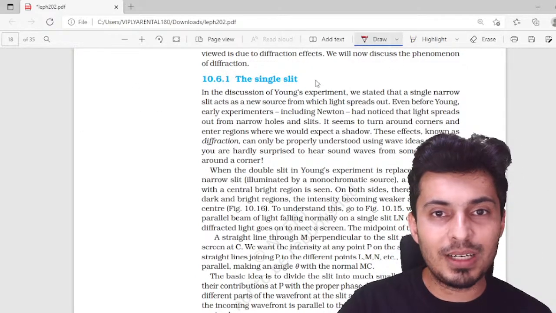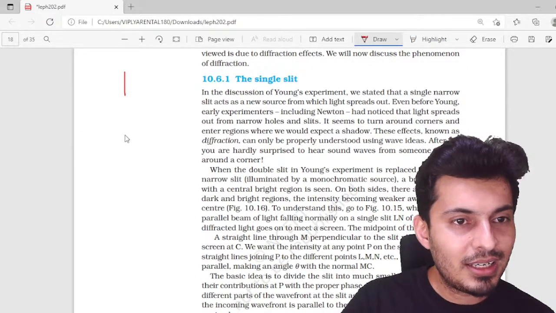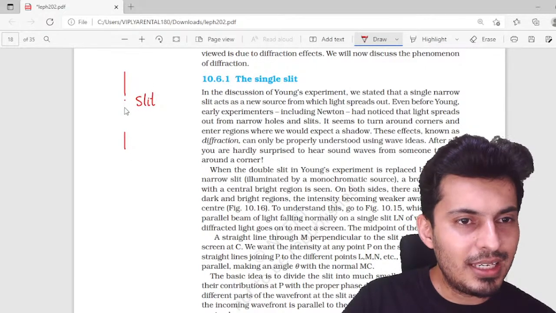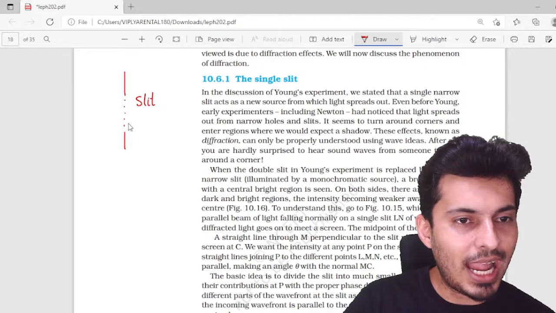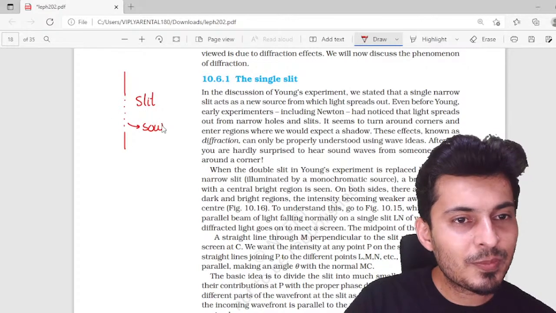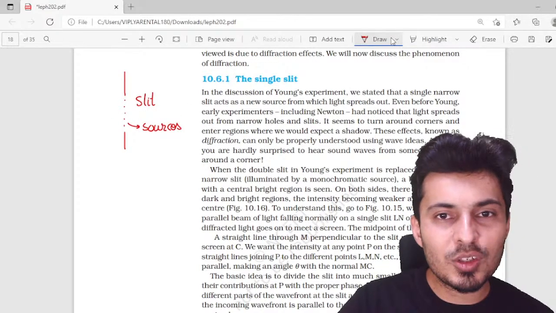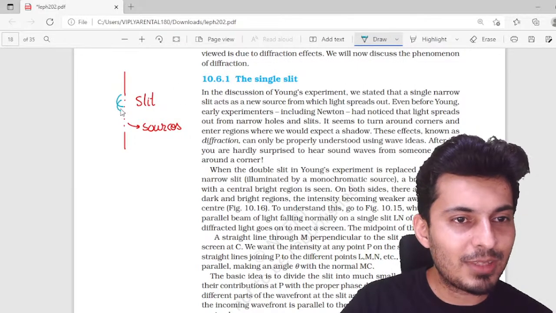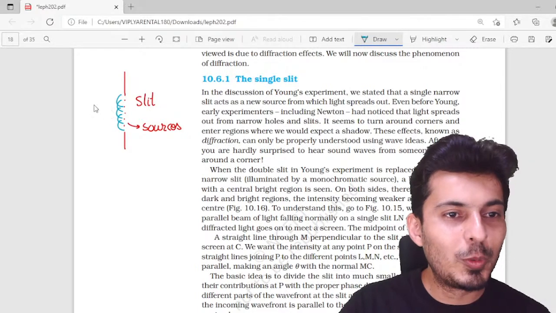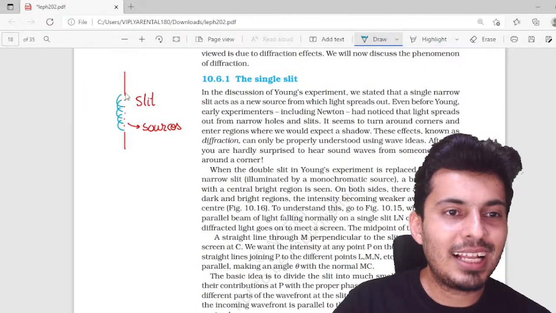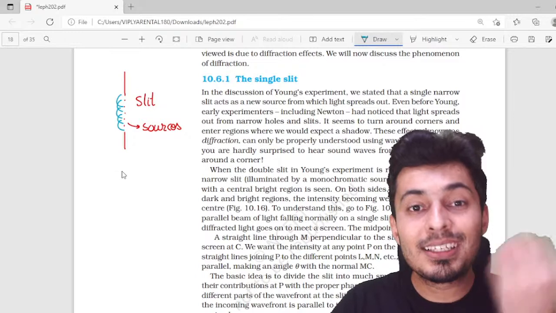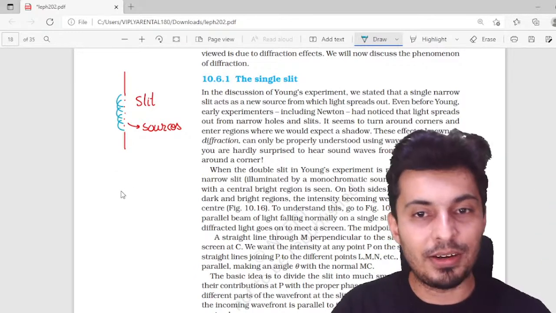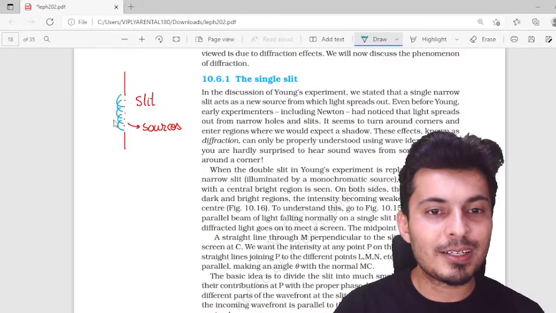If this is your opening, these points are going to act like sources and produce wavelets, and they are going to produce interference, and that's basically your single slit interference pattern. I hope this is clear.